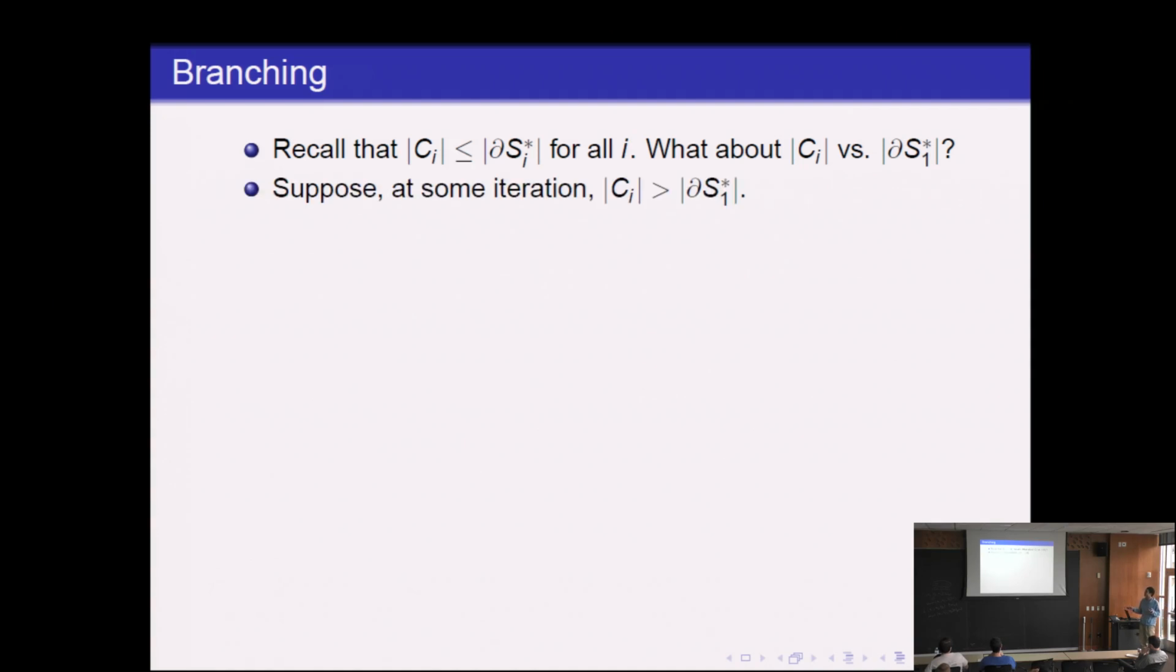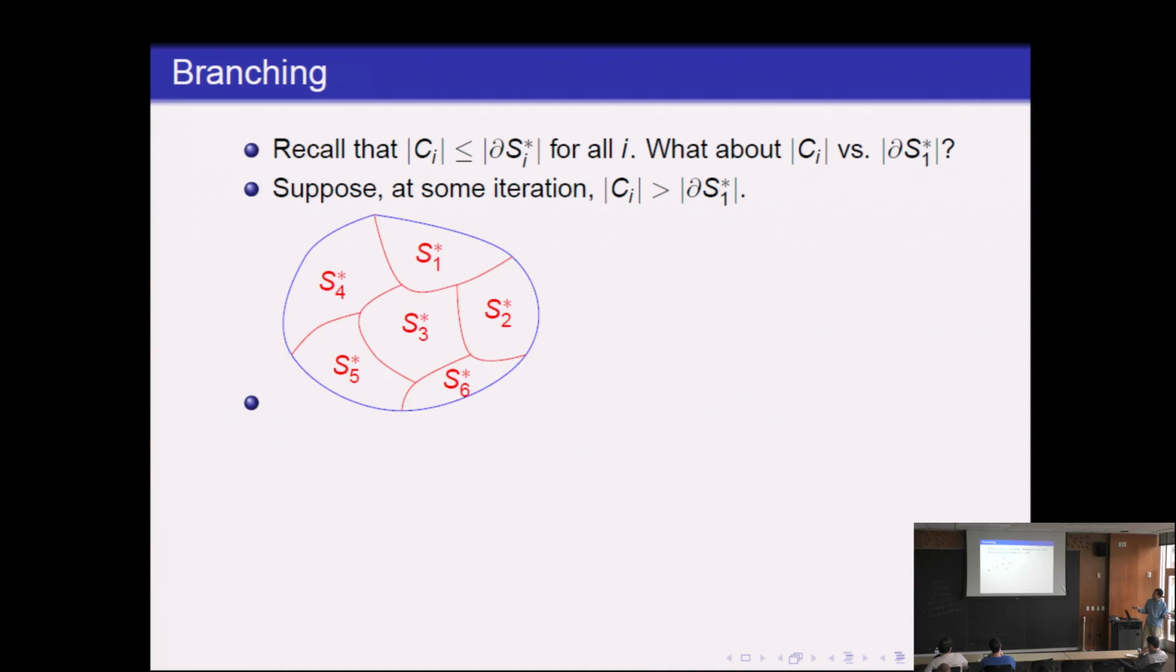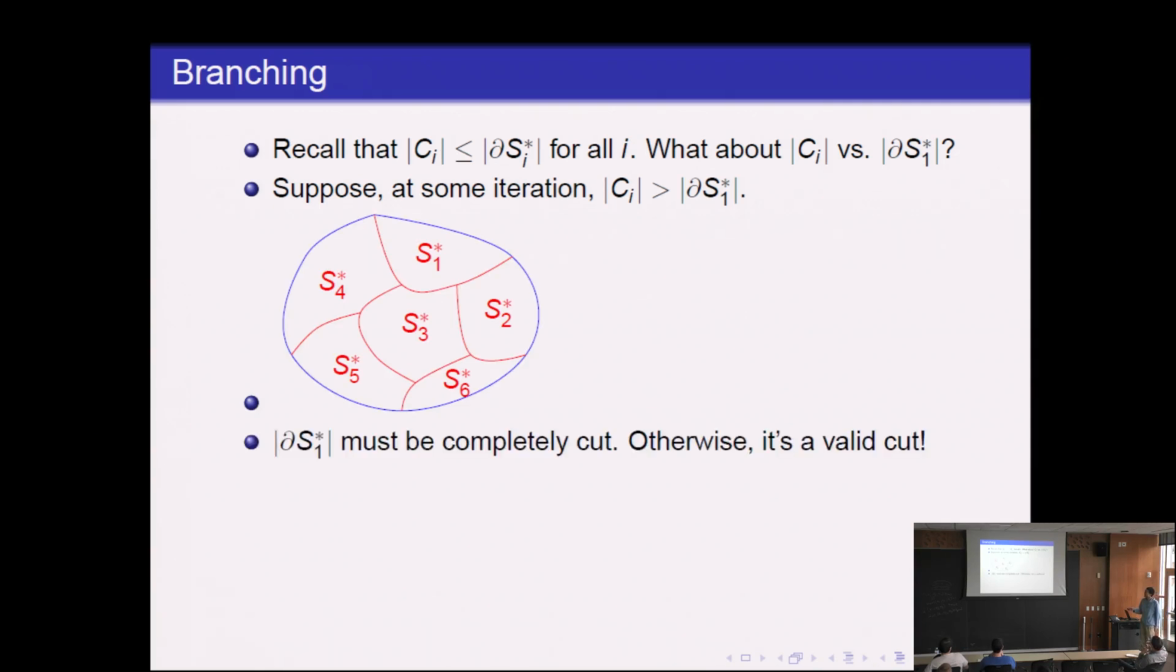Suppose at some iteration the cut that greedy makes is actually greater than the boundary of S1. So what might such a case look like? Well, if we consider our graph, the claim is that before this iteration of greedy, S1 must have been completely cut before. Because otherwise, we can cut S1 and get one more component. Does that make sense?